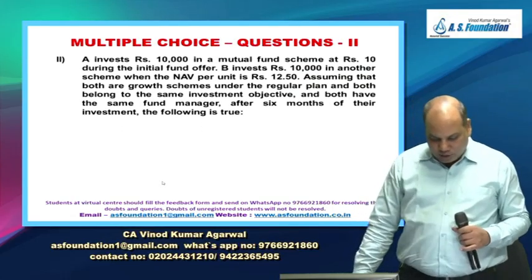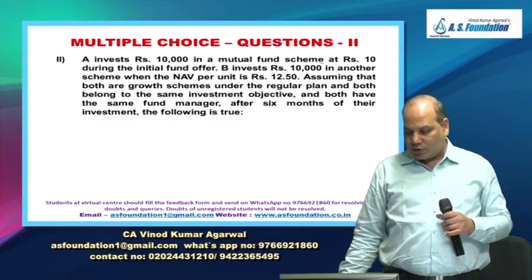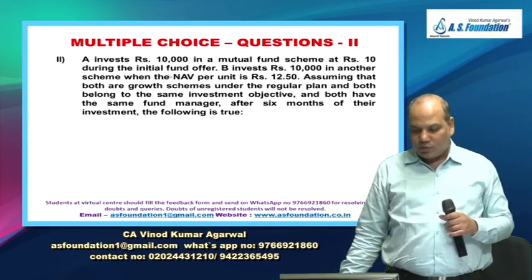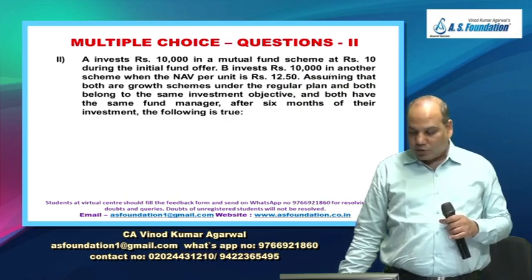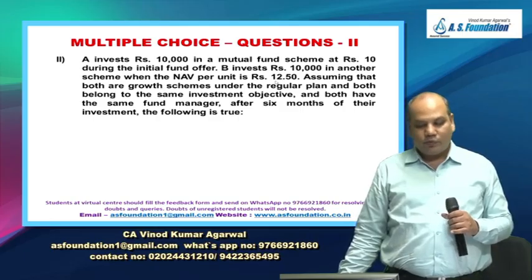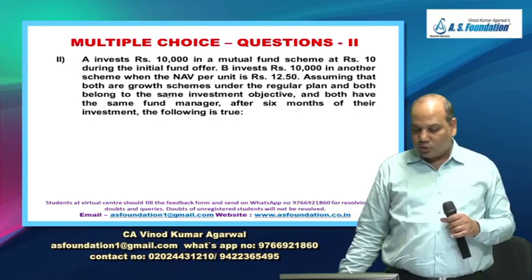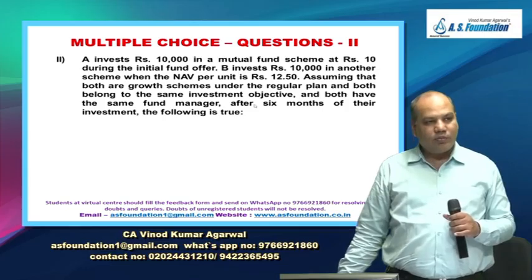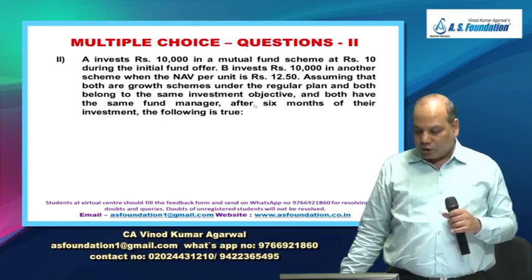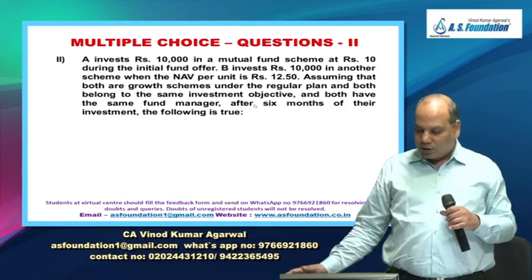Okay, next. A invests rupees 10,000 in a mutual fund scheme at rupees 10 during the initial fund offer. B invests rupees 10,000 in another scheme when the NAV was 12.50. Assume that both are growth schemes under the regular plan, both belong to the same investment objective and both have the same fund manager.